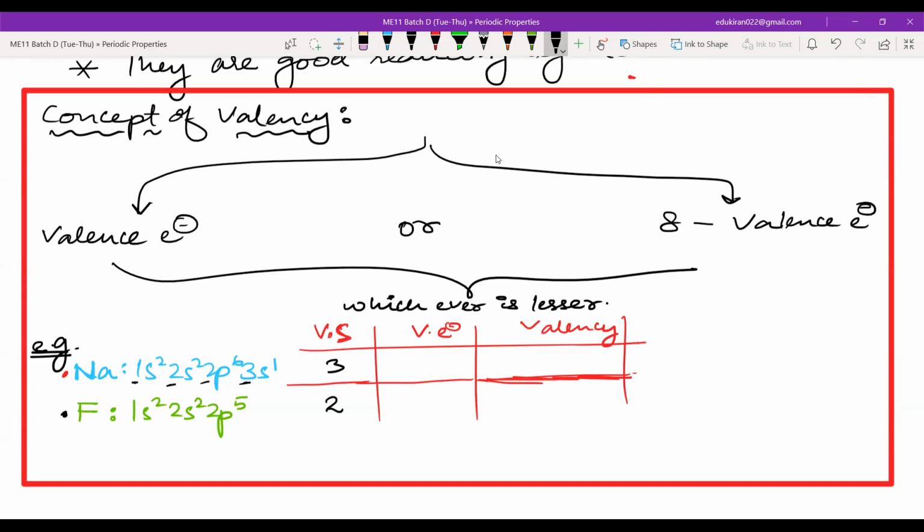So what will be the valence electron in sodium? 1. 1 will be the valence electron in sodium. Very good. All of you are saying 1? Because 3s, the third shell, has only 1 electron.